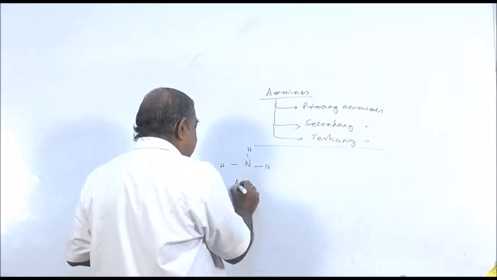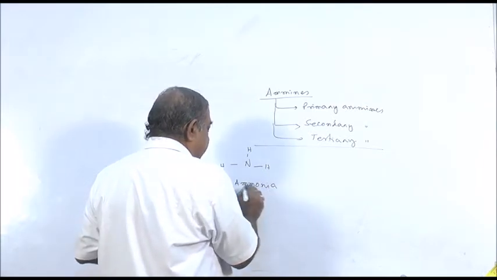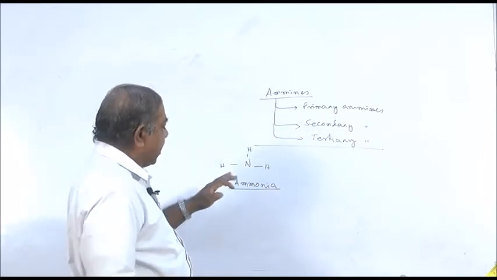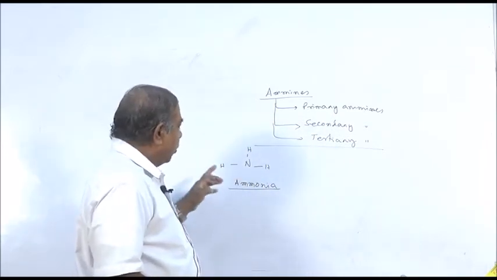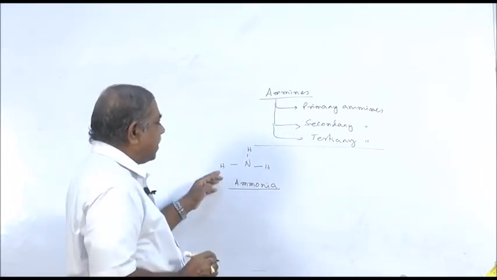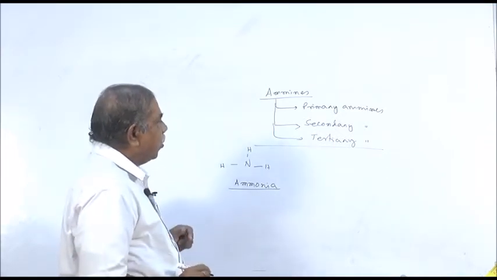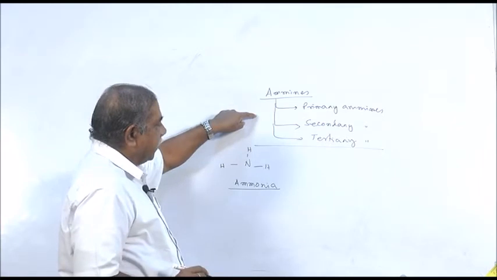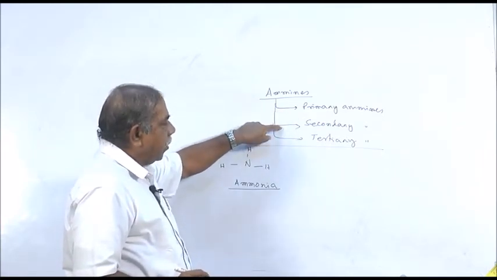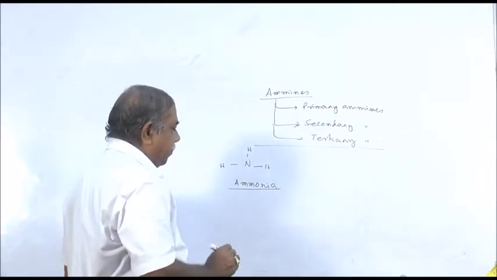As you know, ammonia is NH3. It is not an organic compound since it does not contain any carbon atom. When one or more of its hydrogen atoms are replaced by one or more alkyl groups, we get amines. Therefore, it can be a primary amine or secondary amine or tertiary amine.